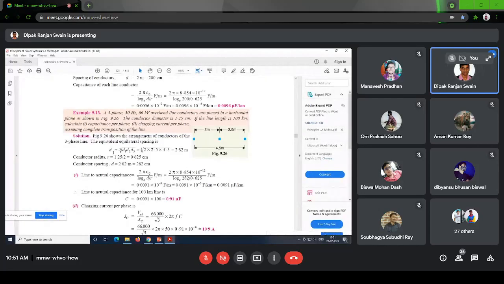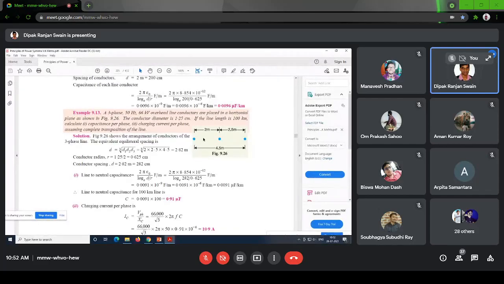So the equivalent mutual GMD will be cube root of D1 D2 D3, as we have done in case of inductor. Diameter is given, so radius you calculate. Conductor spacing D is given. Okay, this one we have calculated. Now line to neutral capacitance will be 2π ε0 / ln(d/r). So there, substituting the value of r, this is the value of line to neutral capacitance.